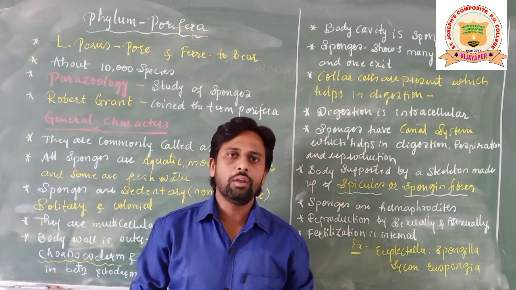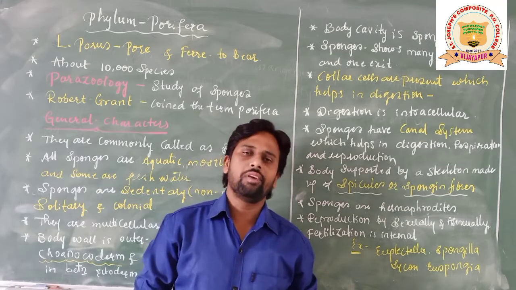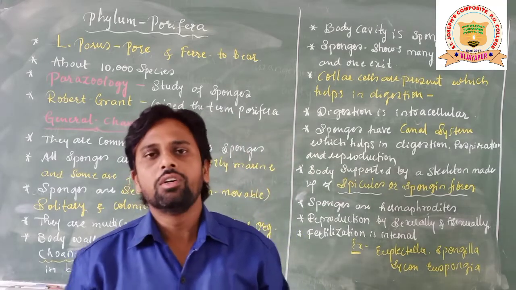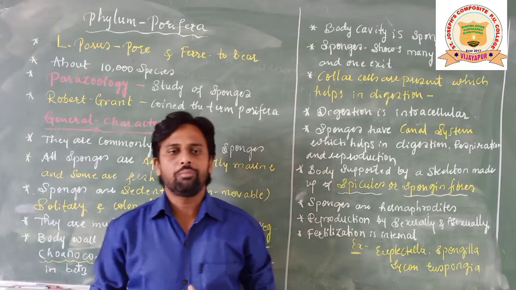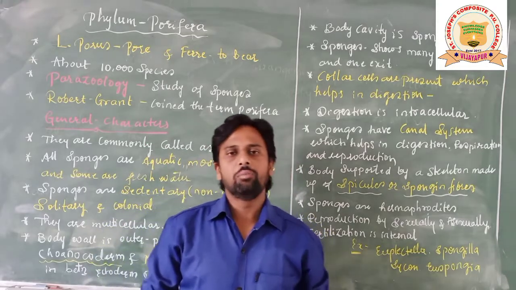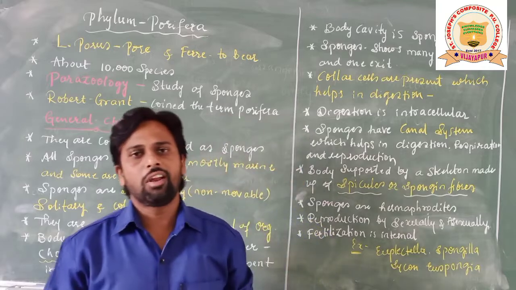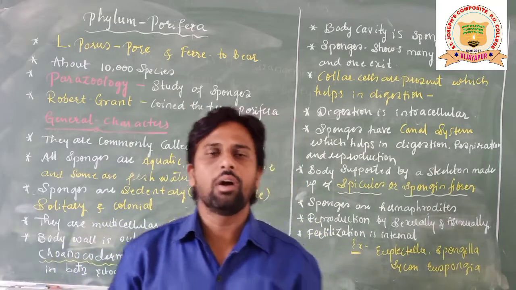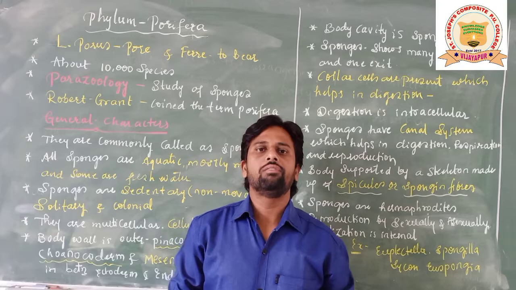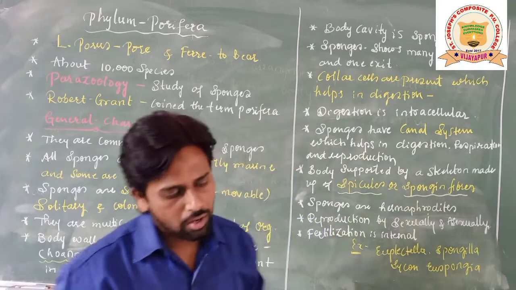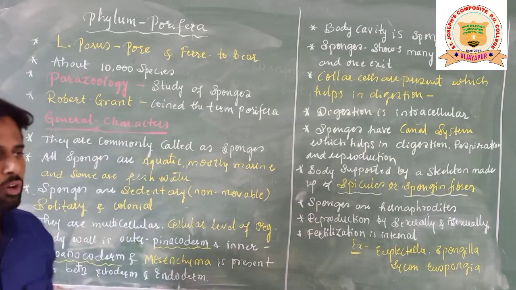Those 11 phylums are Phylum Porifera, Phylum Coelenterata, Phylum Ctenophora, Phylum Platyhelminthes, Phylum Aschelminthes, Phylum Annelida, Phylum Arthropoda, Phylum Mollusca, Phylum Echinodermata, Phylum Hemichordata and Phylum Chordata. So in this way there are totally 11 phylums we are going to study.